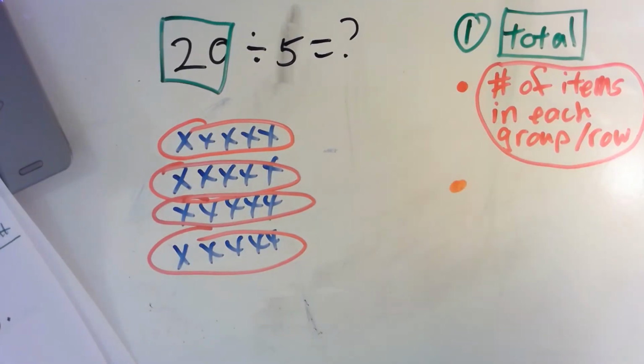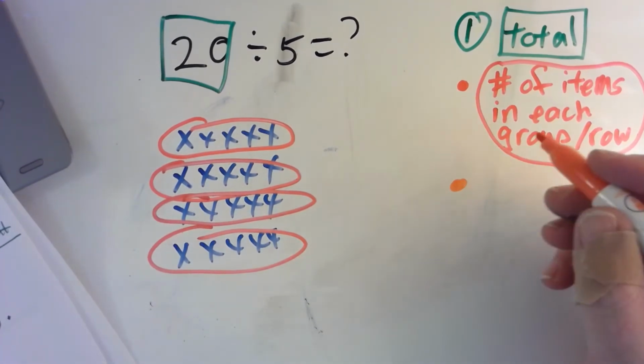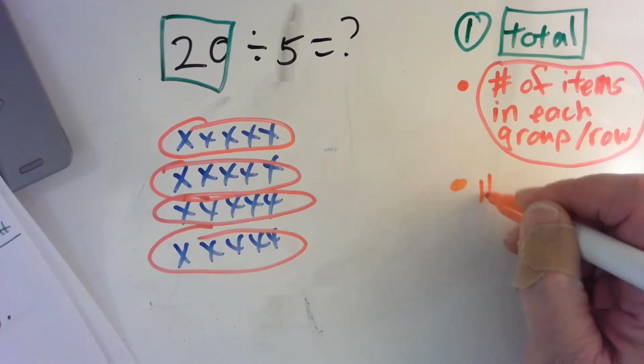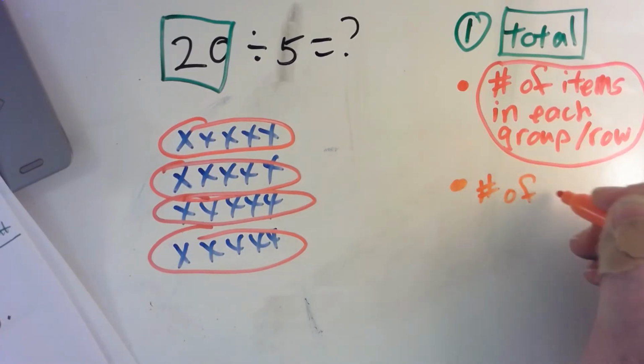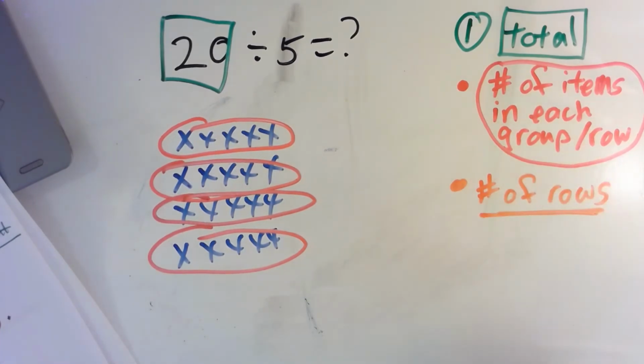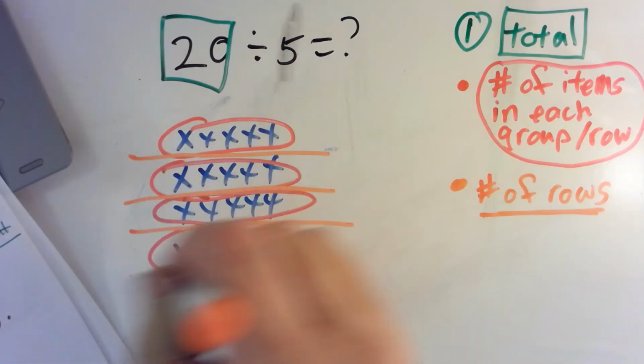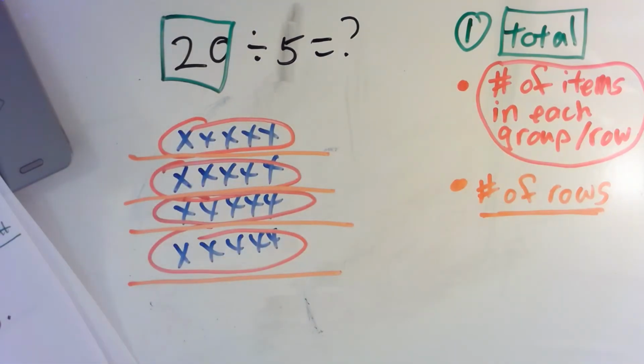All right, now we are also going to look for the number of rows. And we're going to underline those, okay? So here's 1, 2, 3, and 4. Okay. So now I'm going to go back here.